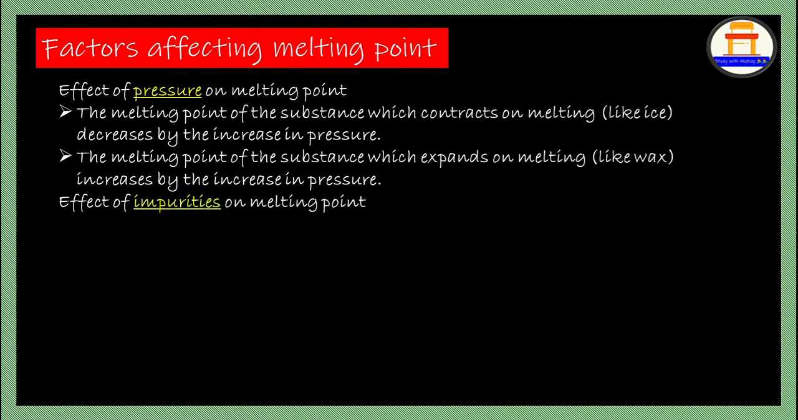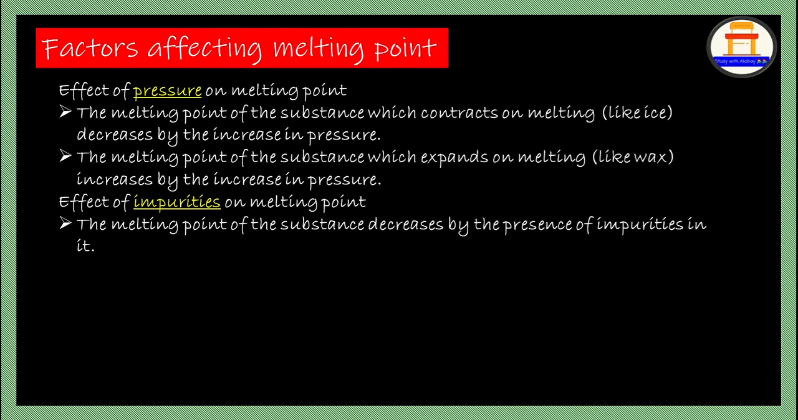Next, effect of impurities on melting point. The melting point of a substance decreases by the presence of impurities in it. It decreases if impurities are more. This is utilized for making the freezing mixture by adding salt to ice. Anyone might try this at home. Whoever is watching this video, keep an ice cube, put a small string on it, and add salt on it. Then your observation makes you analyze the concept of impurities. Salt is taken as an impurity over here.